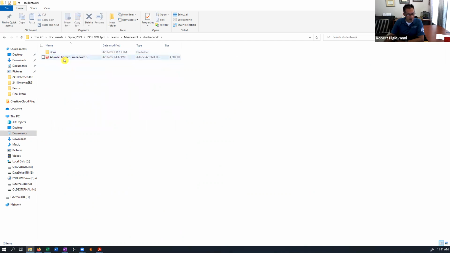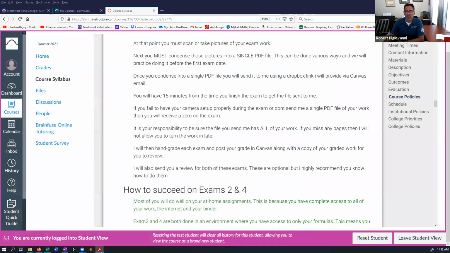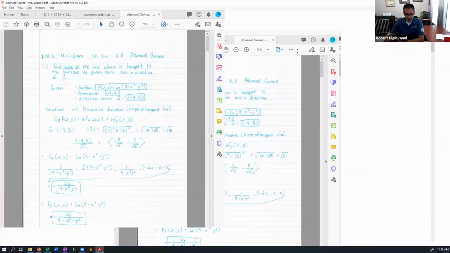Okay, so here we go. As you can see, the student sent one file. Notice it's a single file, about 5 meg. And let me show you what it looks like. It's not graded, so I can show you this.